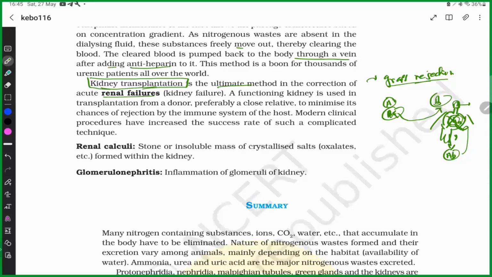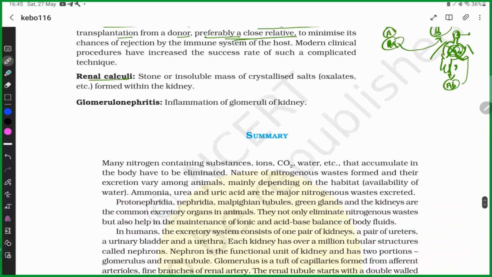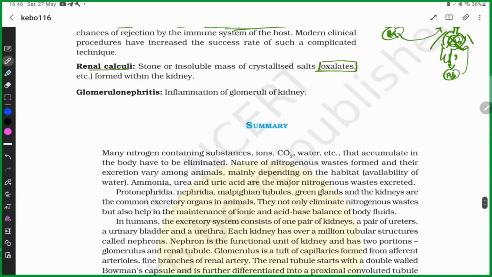There is no relief, or there is no end result. So we have to keep in mind that in transplantation, a functioning kidney is used from a donor, preferably a close relative. Okay. Renal calculi means renal stone. Renal stones are mainly oxalates. Just remember this. Glomerulonephritis. Whenever you see itis in any disease, just remember inflammation.